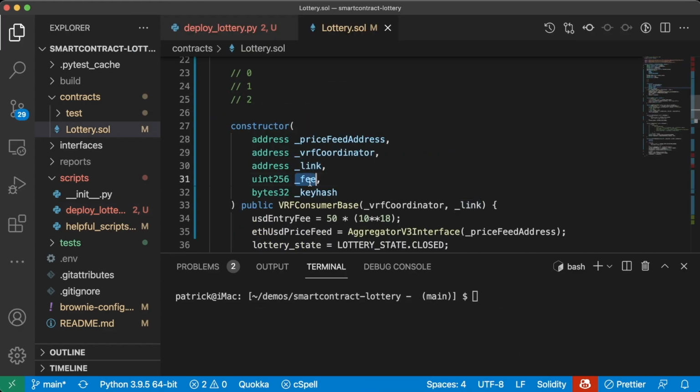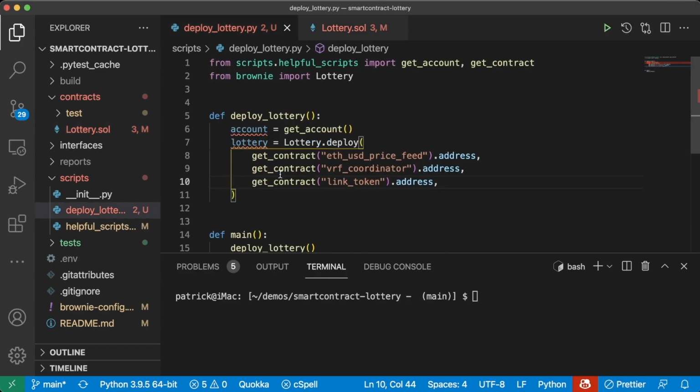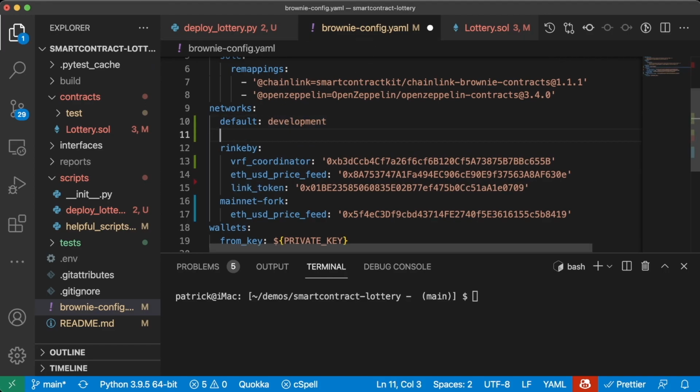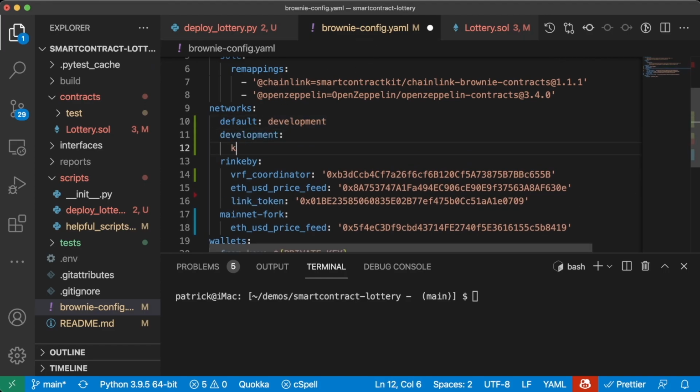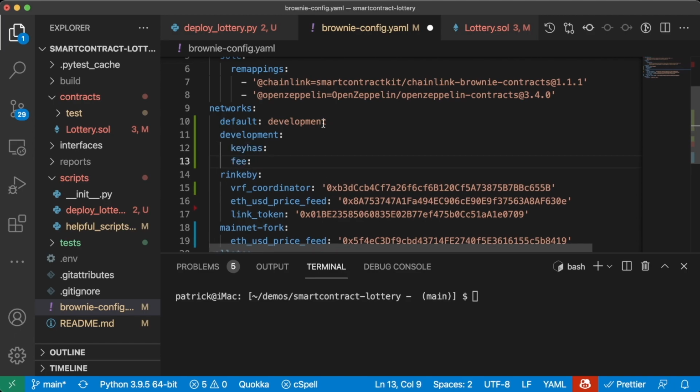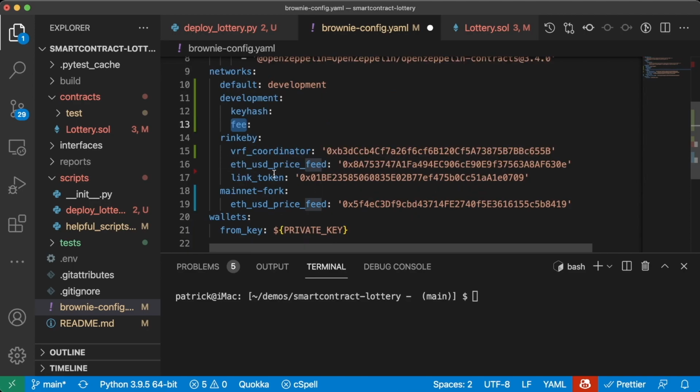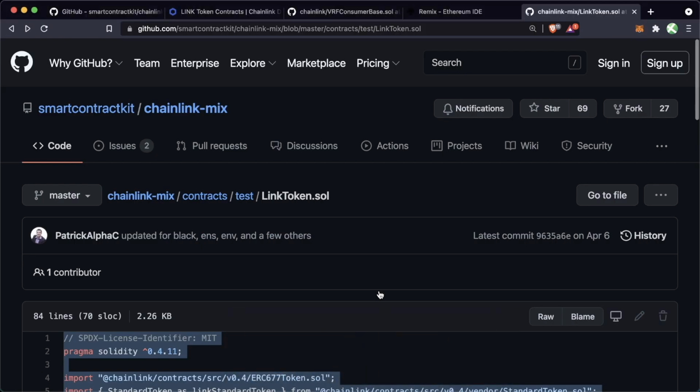What else do we need? We need a fee and a key hash. So the fee and the key hash are both just numbers, right? These aren't actually contracts. So we don't need to put this through that get contract bit. What we can do is just in our config, in our development network, we can just add a default for the key hash and for the fee. I'm just going to set my development key hash and fee equal to the Rinkeby ones. So to grab those,